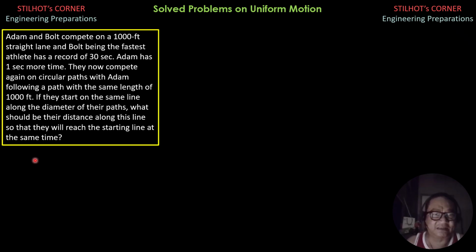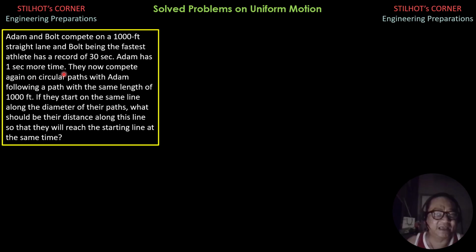So for this second situation on circular paths, since Bolt is the faster athlete, he should follow the outer path so that the circumference is longer. Since Adam followed the same length of path of 1,000 feet, both should reach the starting line at the same time, in 31 seconds.